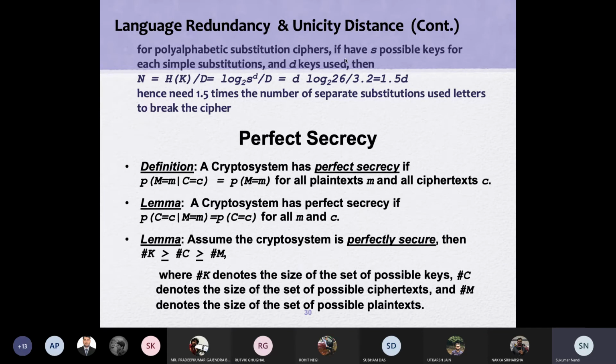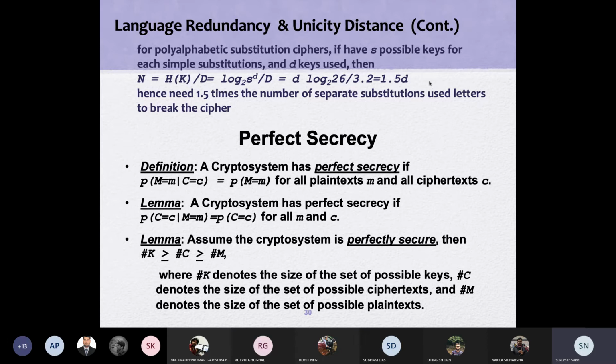So basically, in this case, the key HK can be replaced by, you have options, S possible keys and in simple substitution D keys are used, then S to the power D, and you can easily find it out. This will be 1.5D. So the Vigenere cipher can be broken by two things, 9 plus 4.5, and that means two repetitions are good enough.